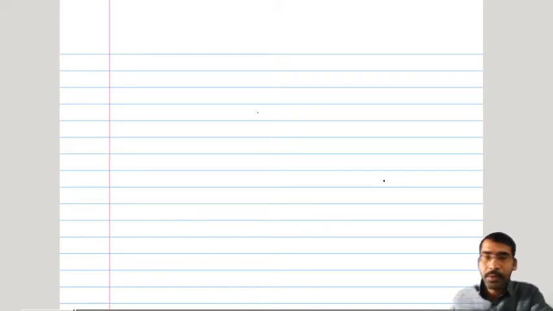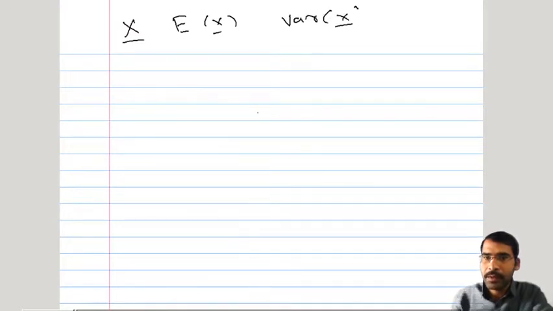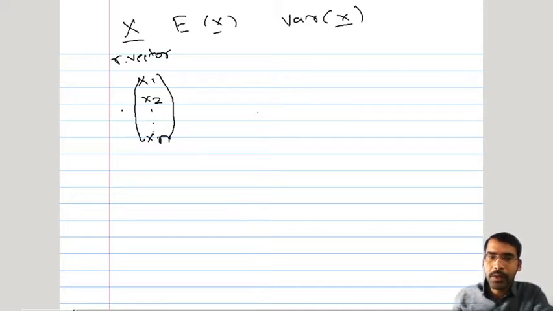In the last lecture we have seen how a random vector x bar is defined and how its expectation as well as variance covariance matrix is determined. Just to revise what we have studied yesterday, x bar will be a random vector if all of its components are random variables. So we are dealing with more than one variable at a time, and the collection of all such variables we are going to define as a random vector.